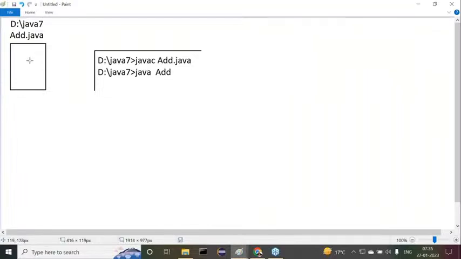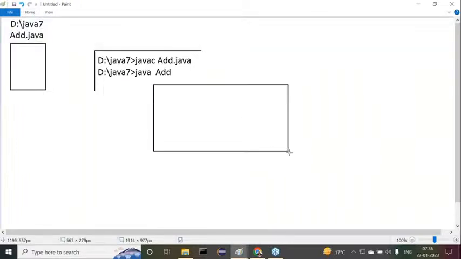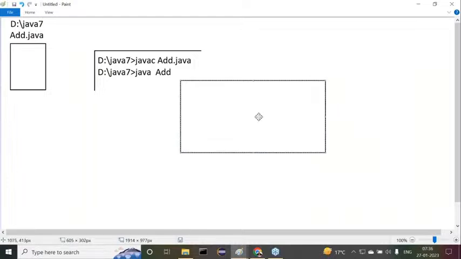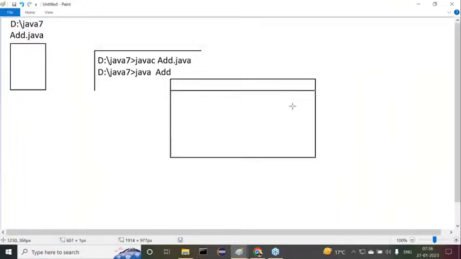immediately the Add.java program is executed. This Add.java program is providing a window for us. This is a window provided by the Add.java file. Observe carefully. Here we have the title bar. This is the close option, this is the maximize option, and this is the minimize option. All the things exist here.